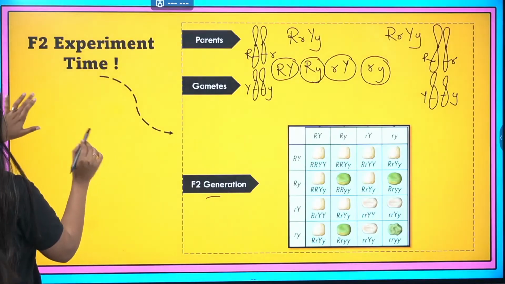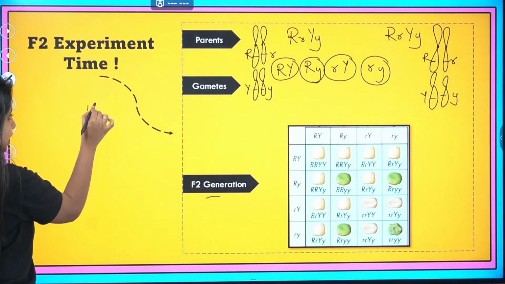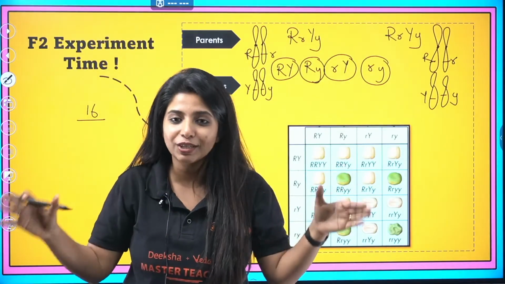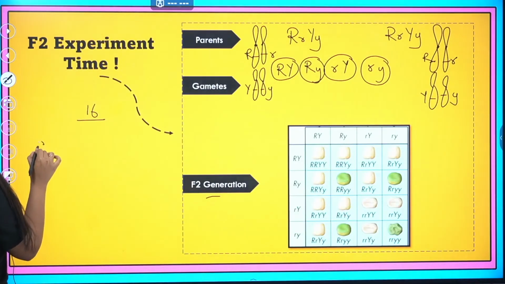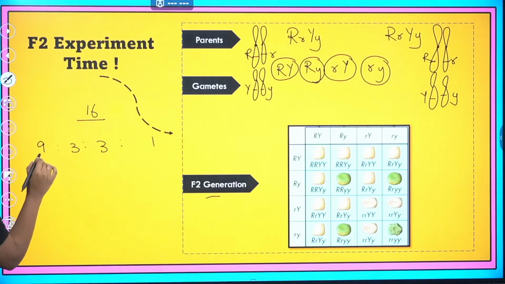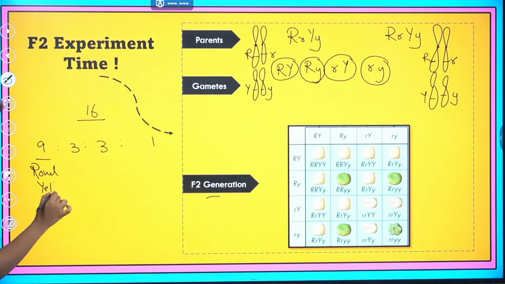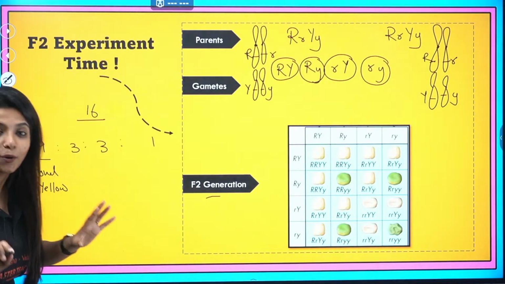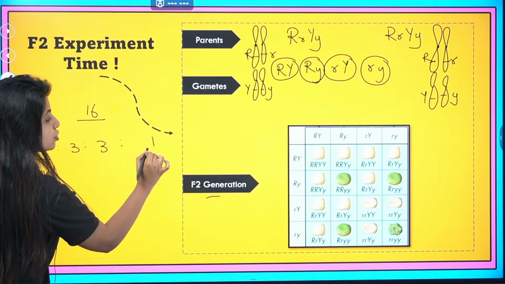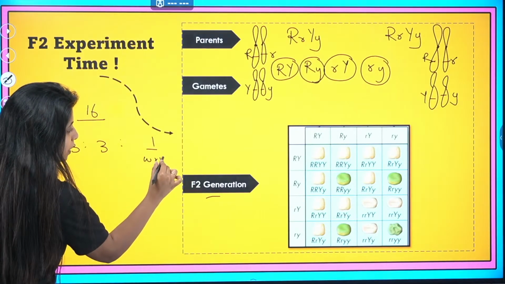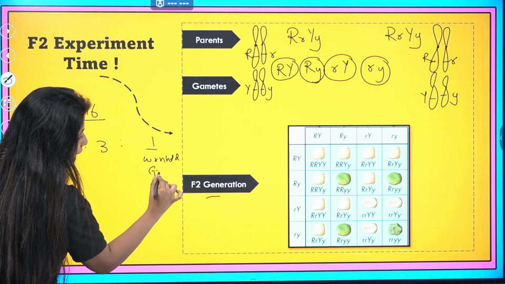The phenotypic ratio goes like this. All the 16 progenies that we have got, physically if we see, they look different. There is a ratio that is 9:3:3:1. 9 of them are going to look round and yellow, that means the dominant parental trait. We started off with round and yellow. One of them is going to show the recessive parental trait. What was it? It was wrinkled and green. So let's make that wrinkled and green.